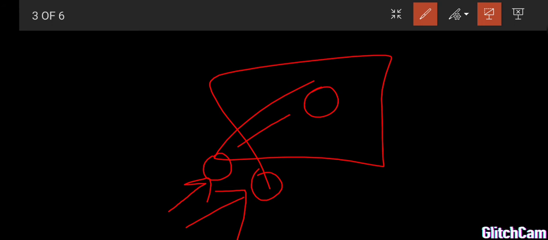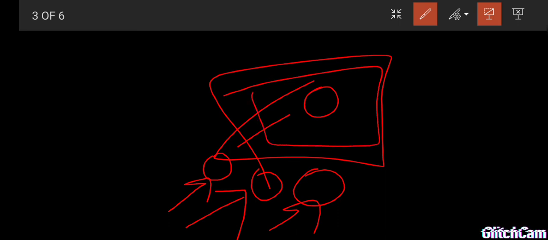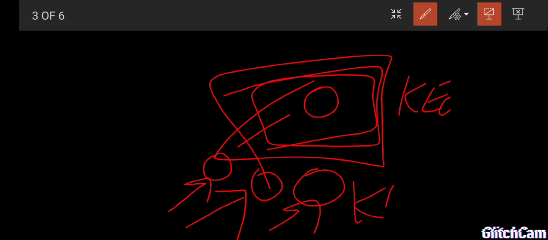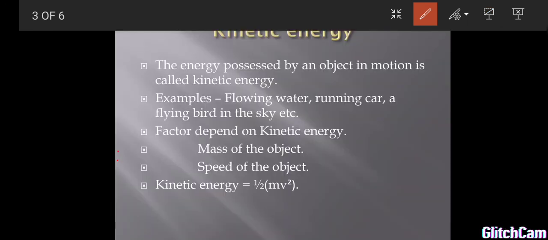If you apply a light force, the striker moves some small distance. At the same time, if you apply a heavy force to the striker, then the striker moves a larger distance. That means kinetic energy is more. So kinetic energy depends upon the speed of the object. By this activity it is proved that kinetic energy depends upon speed as well as the mass of the object. So this is the formula we derived: kinetic energy is equal to half mv squared. This is about kinetic energy.